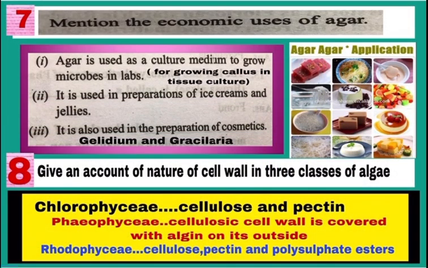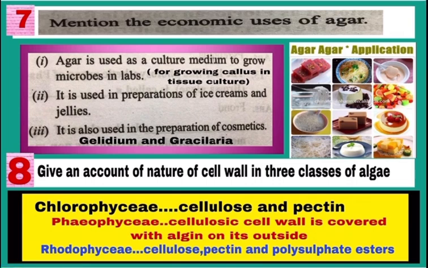Question number 7. Mention the economic uses of agar. From where do we get this agar? Agar is obtained from algae, Gelidium and Gracilaria. It is a commercial product and is used in number 1, to culture or to grow microbes in laboratory, and also it is used for growing callus in tissue culture. What is this callus?